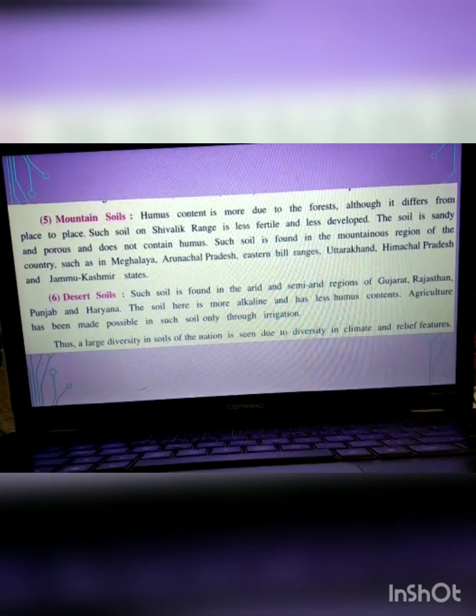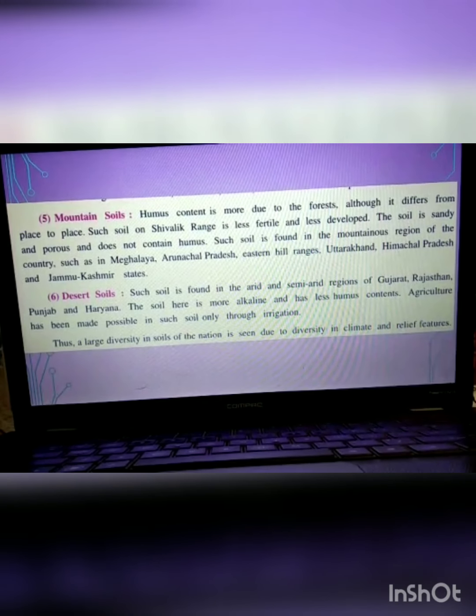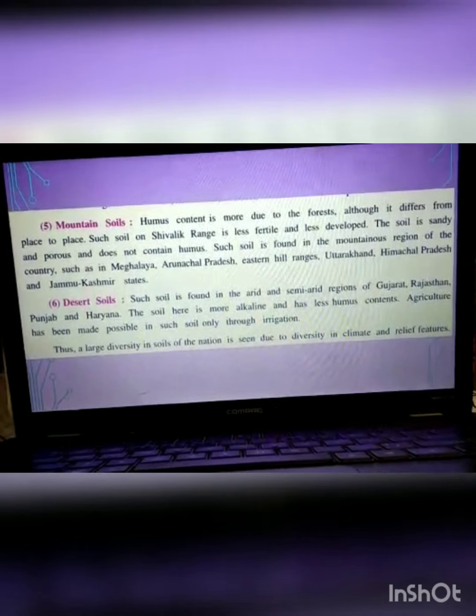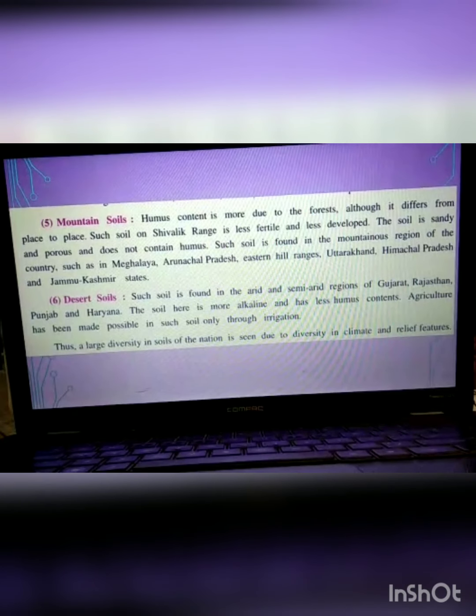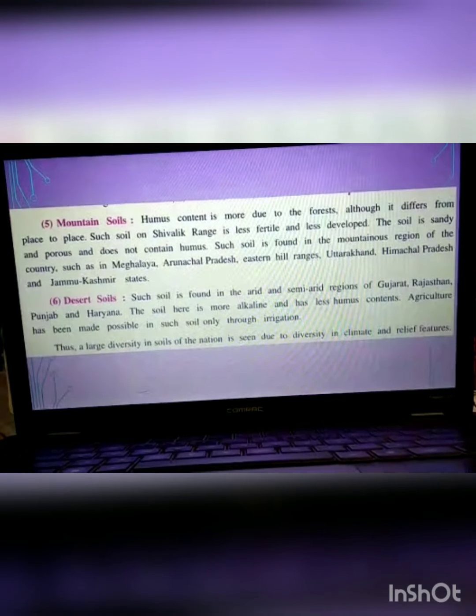Such soil is found in the arid and semi-arid regions, that is, no-water regions or semi-water regions of Gujarat, Rajasthan, Punjab and Haryana. This soil is more alkaline and has less humus content, and agriculture is made possible in such soil only through irrigation. This soil doesn't hold any water, there is no humidity here. So these many climatic features and relief features are seen, a large diversity is seen, and because of that various crops are being grown in India. So that's all for lesson number 14.